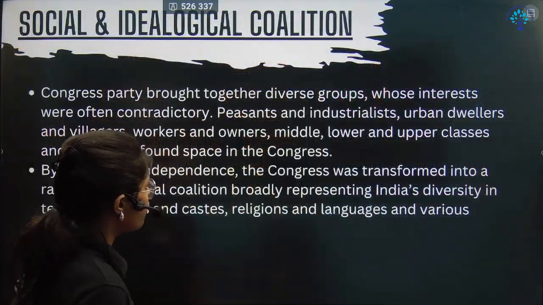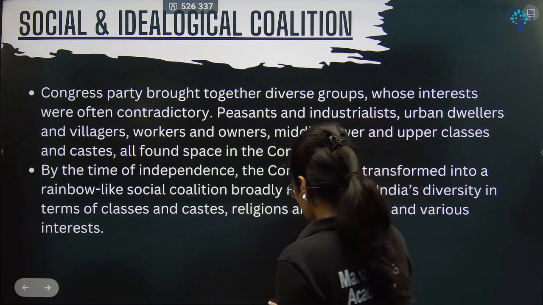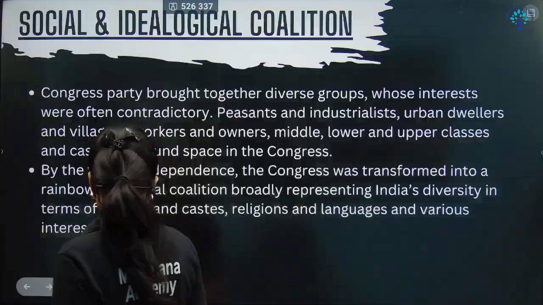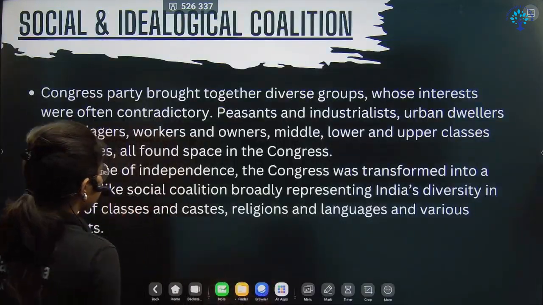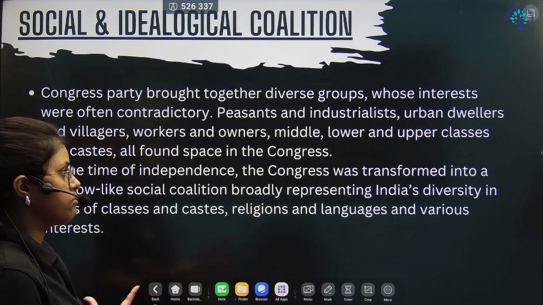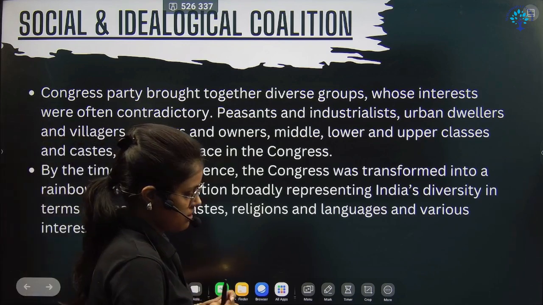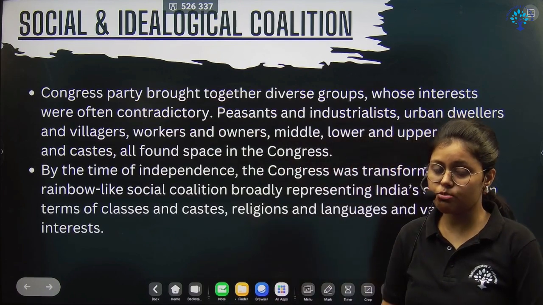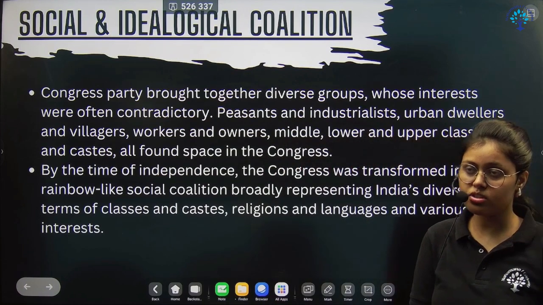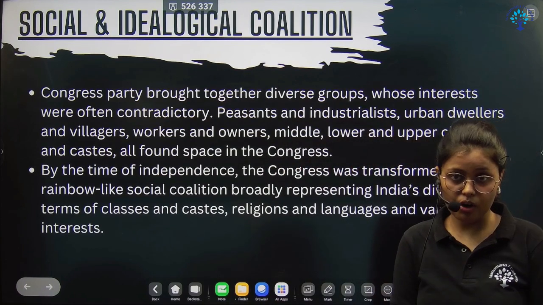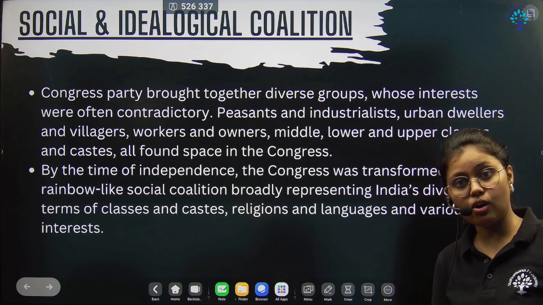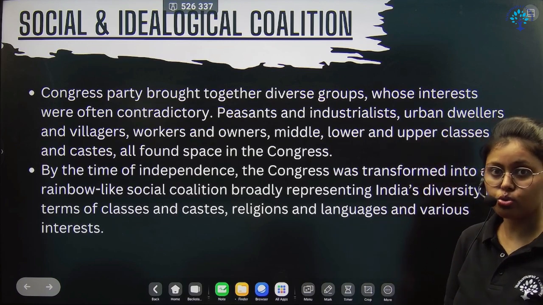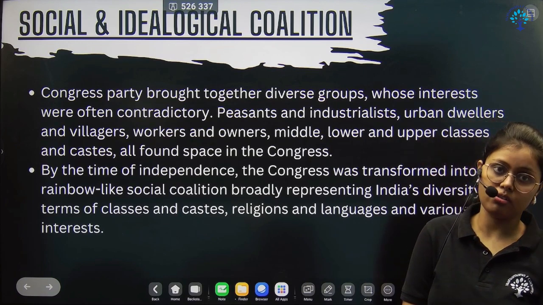So the kind of toleration I was talking about was in the Congress party. Here you can see that in the Congress there was no one ideology at that point. It was a diverse ideology. In fact, some parties used to run within the party with other ideologies as well. Like there was a socialist party which emerged from the Congress, right?